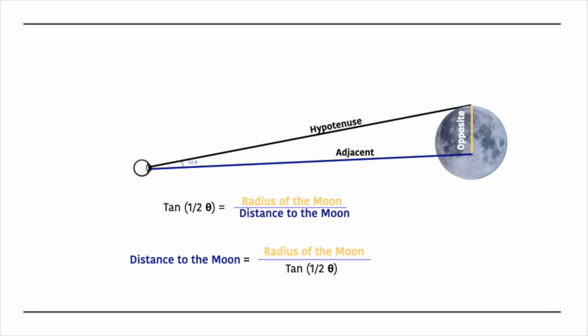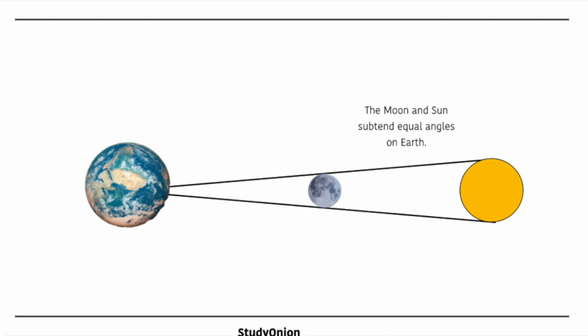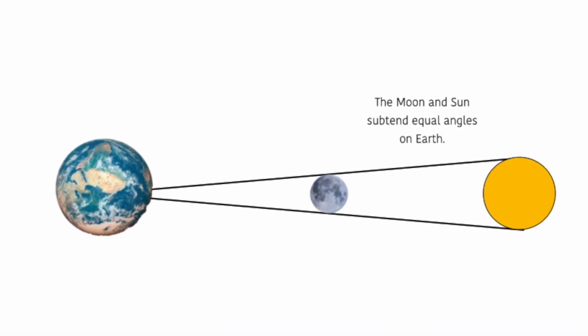Now, he did measurements at first quarter to find the solar distance. He found that the angle between the sun and the moon at the first quarter phase is 87 degrees, but the sun-moon-earth angle is 90 degrees. He found that cos theta would be equal to adjacent divided by hypotenuse, so cos theta by 1 would be equal to the distance to the moon divided by the distance to the sun. Therefore, 1 by cos theta would be equal to the distance to the sun divided by the distance to the moon. Finally, we also found that the moon and the sun subtend equal angles from the Earth's perspective.